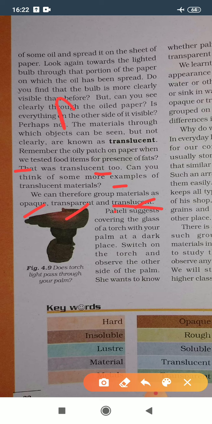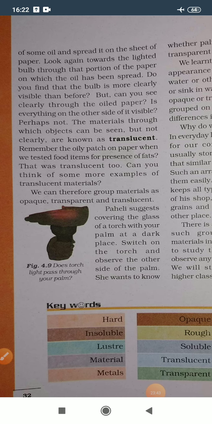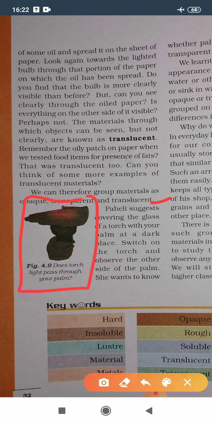Again, milk also comes under translucent material. Then muddy water is also an example of translucent material. Let's read further. You can observe here figure 4.9. Does torchlight pass through your palm?